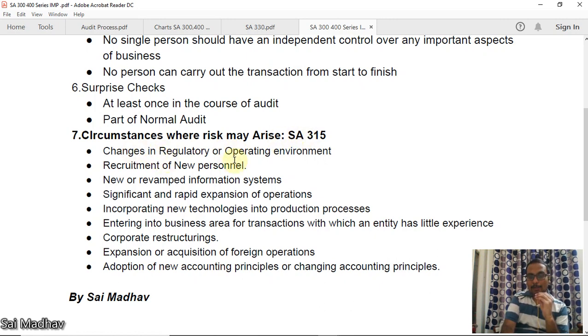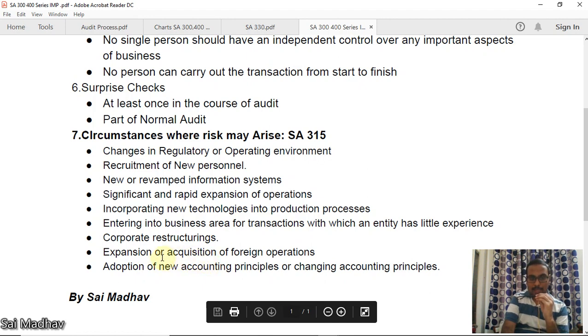Changes in regulatory or operating environment, recruitment of new personnel, new or revamped information systems, significant and rapid expansion of operations, incorporating new technologies into production processes, entering into business areas or transactions with which the entity has little experience, corporate restructurings, expansion or acquisition of foreign operations, adoption of new accounting principles or changing accounting principles. These are the areas in which risk may arise.